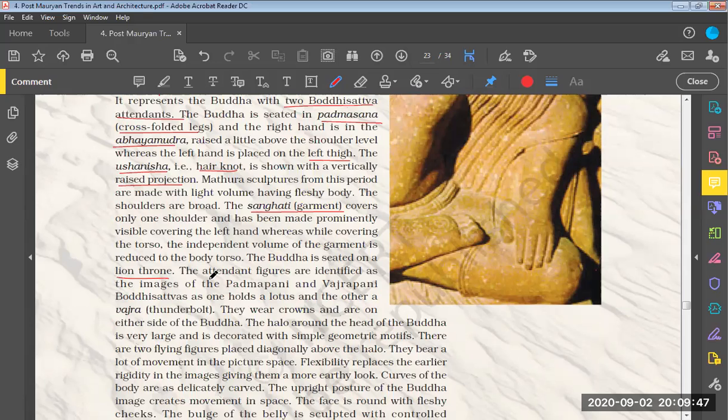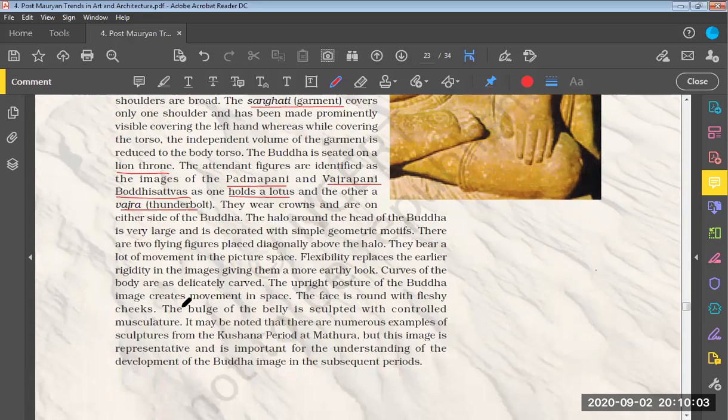The attendant figures are identified as the images of Padmapani and Vajrapani, bodhisattvas who hold a lotus and a Vajra, that is thunderbolt, respectively. They wear crowns and are on either side of the Buddha. The halo around the head of the Buddha is very large and is decorated with simple geometric motifs. There are two flying figures placed diagonally above the halo. They bring a lot of movement in the picture space.